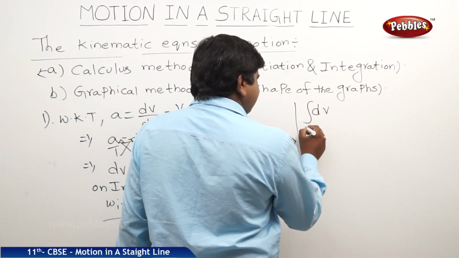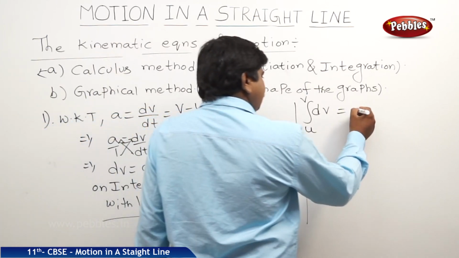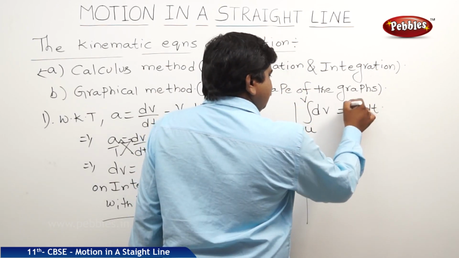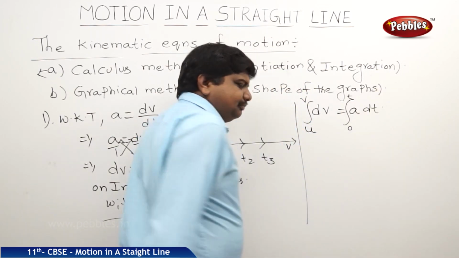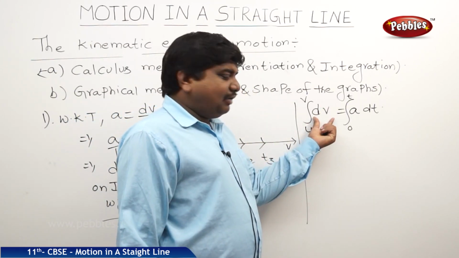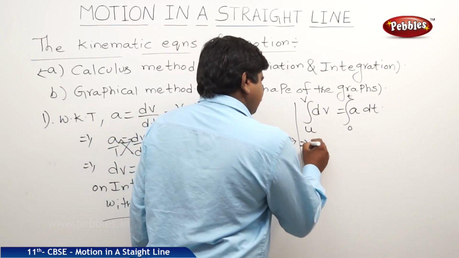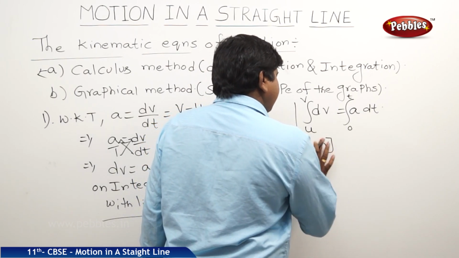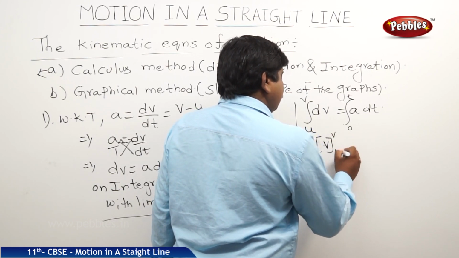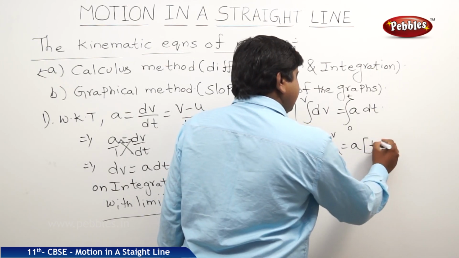So the velocity changes from u to v, which is equal to integral of a into dt with respect to time from 0 to t. The way to get the final solution is upper limit minus lower limit. So integral dv will become v, from upper limit to lower limit, where a is a constant. Integral dt will become t.